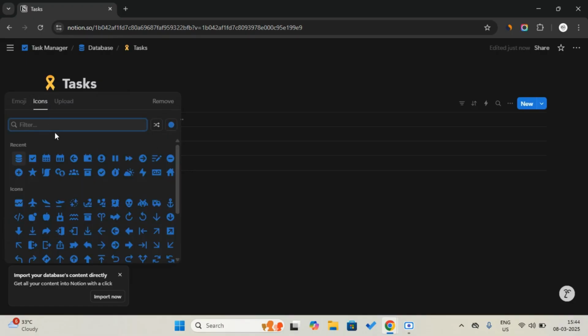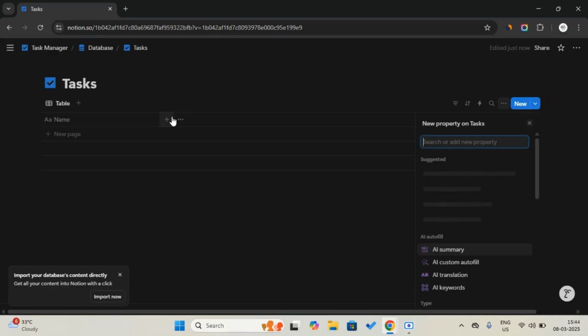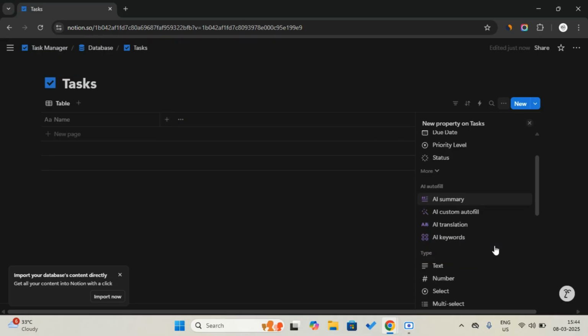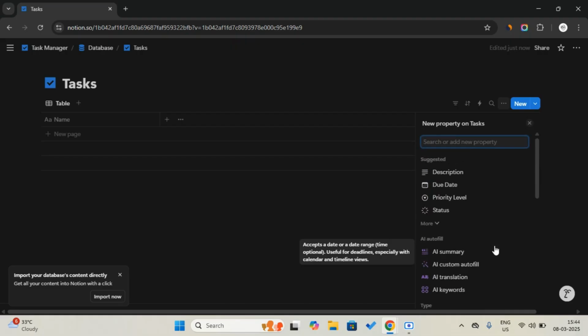Add an icon, just a checkbox icon, and then we can either brainstorm ourselves to create properties, or you can use the suggested properties that Notion suggests.